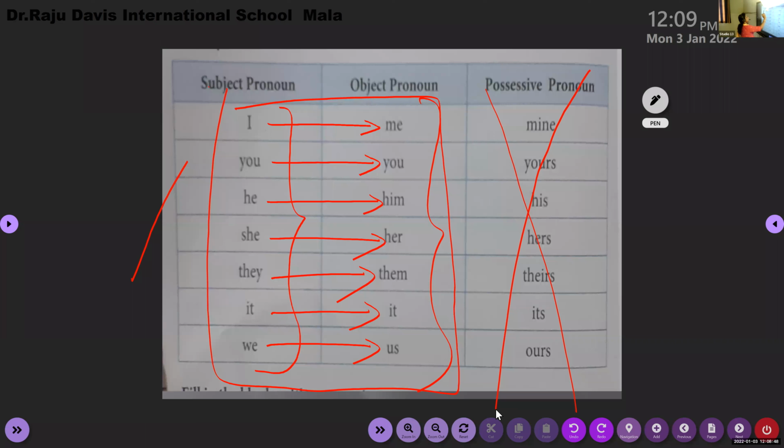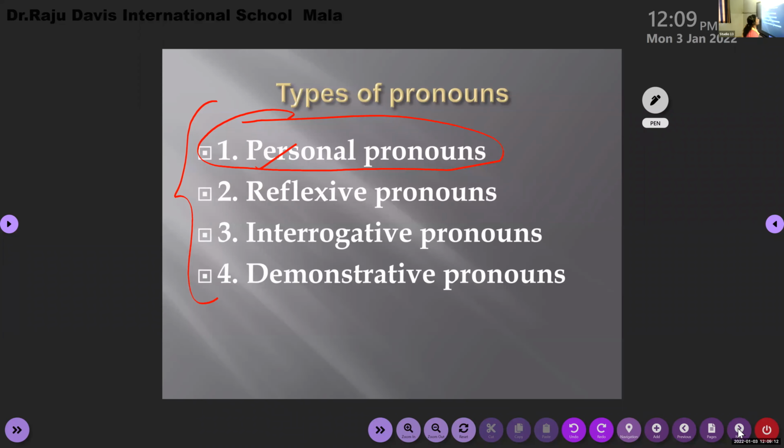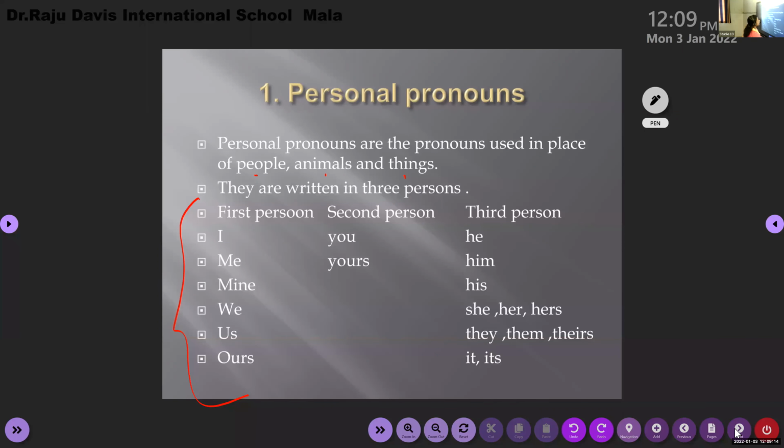So for I, it is me. For you, it is you. For he, it is him. For she, it is her. They, them; it; we, us. Only that much. So 14 pronouns you concentrate on. These are the 7 main pronouns, and this is its different form. So in a sentence, whoever is receiving the action, we have to make use of these pronouns. That's all. And we have a simple exercise for you. When we do that exercise, it'll be clearer for us.